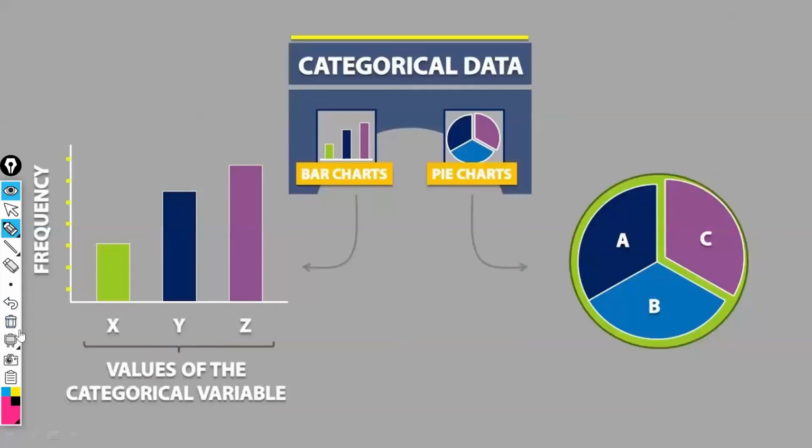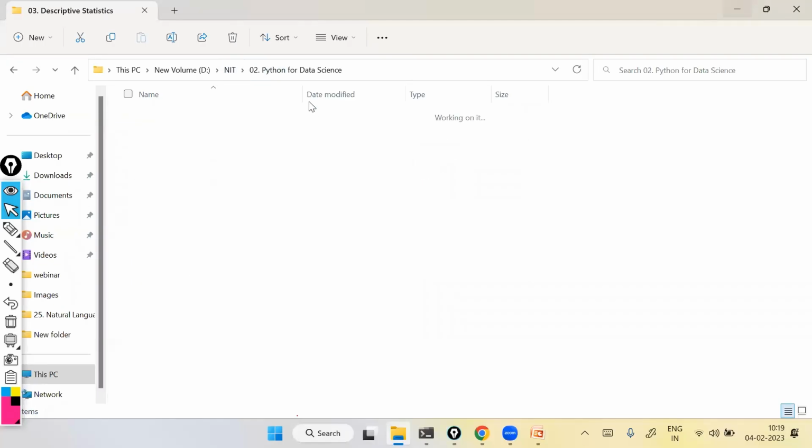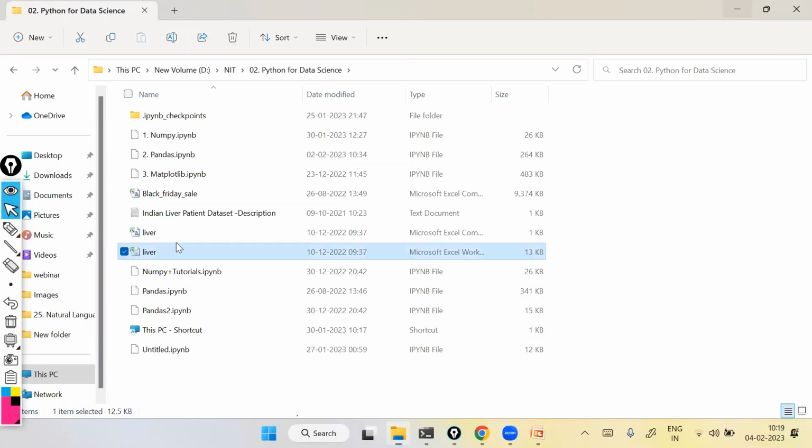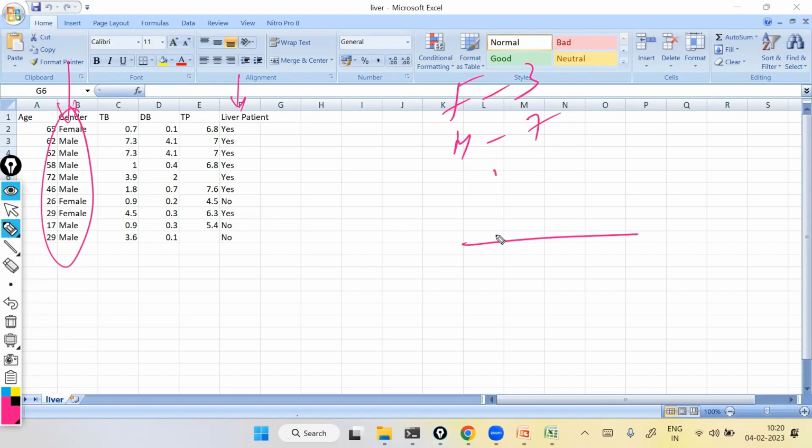Now let us take yesterday's example data set, the liver patient data set, which I shared with you in the previous class. In this, with respect to liver patients, we have two discrete variables. Now for this, what are the unique categories? F and M. How many Fs are there? Three. How many males are there? 7. If you represent F with respect to 3 and males with respect to 7, then this is called a discrete frequency distribution.